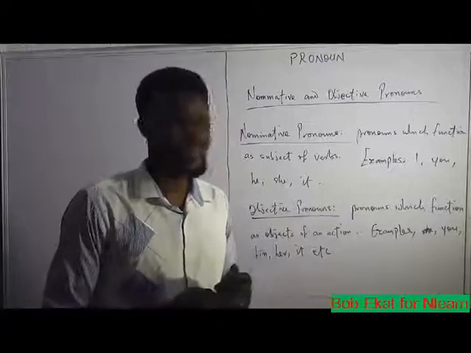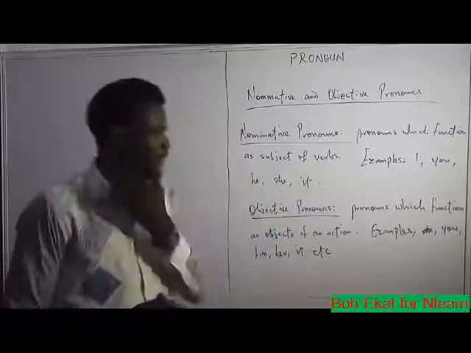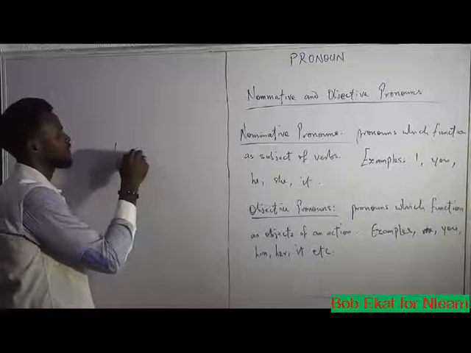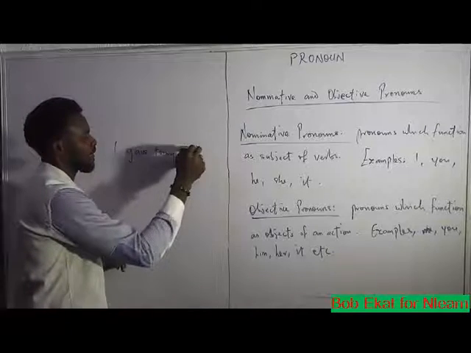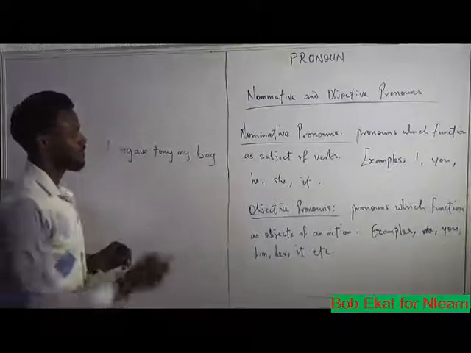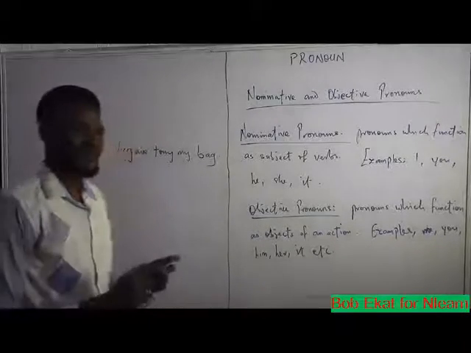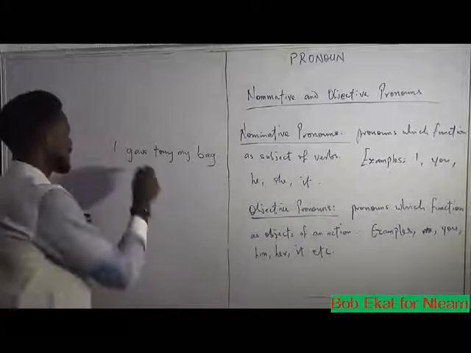How do they function as subjects of verbs? For example, when I say, I gave Tony my bag, full stop. I gave Tony my bag. Where is the verb in this sentence? It is give.